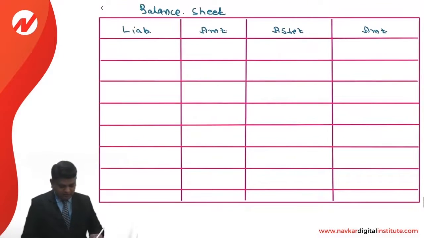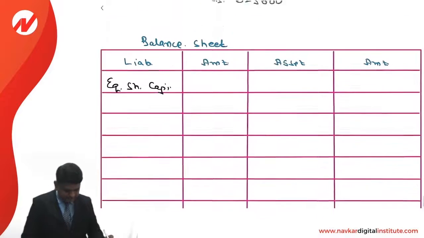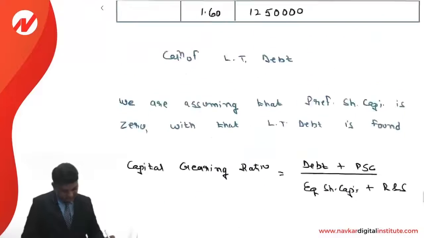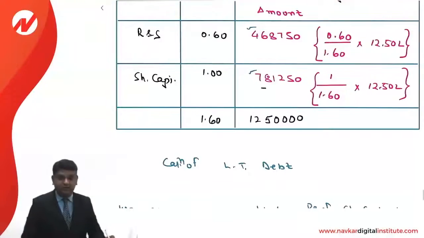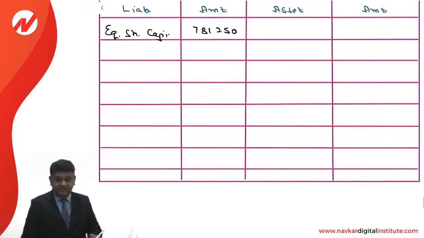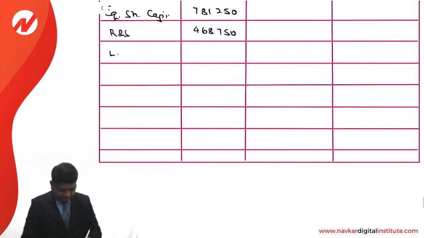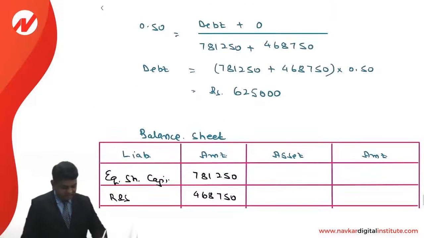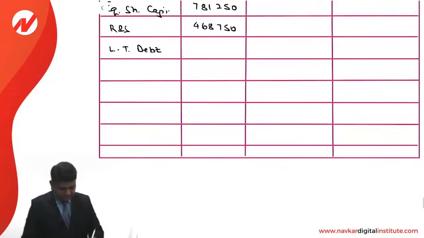We start with the equity share capital, an amount of 7,81,250. Next is reserves and surplus, 4,68,750. Next is long-term debt. It is 6,25,000.